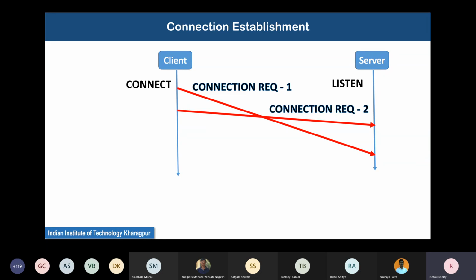This can actually happen. So it is a big problem because now the server thinks that the client is requesting another connection. How does the poor server know that this is actually the request corresponding to only one connection, because it is receiving two different packets? But I think I need to ask a question also.